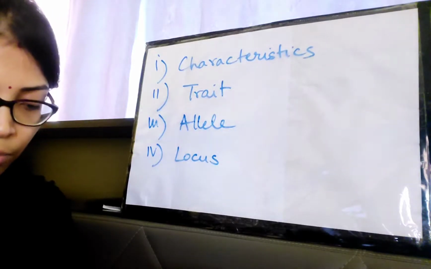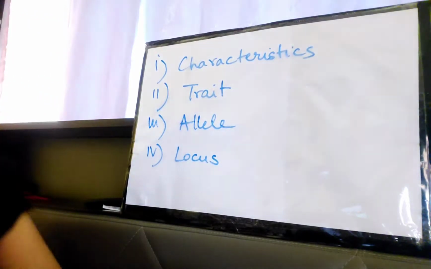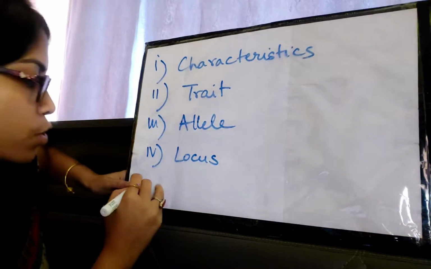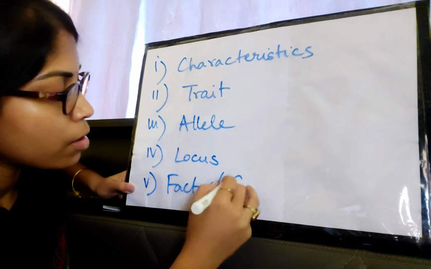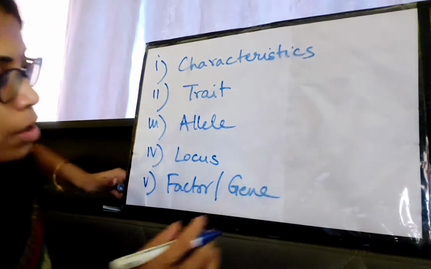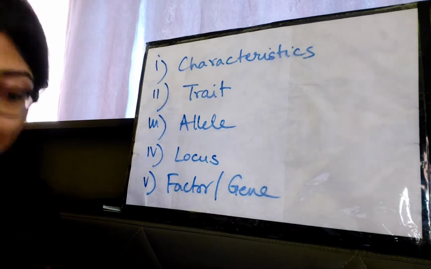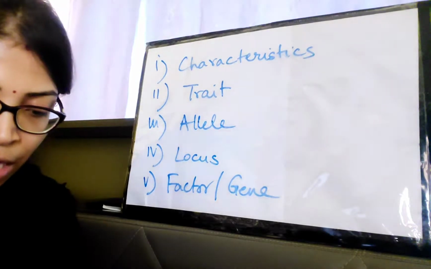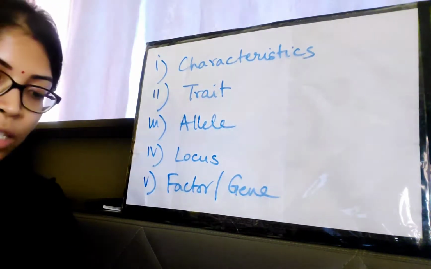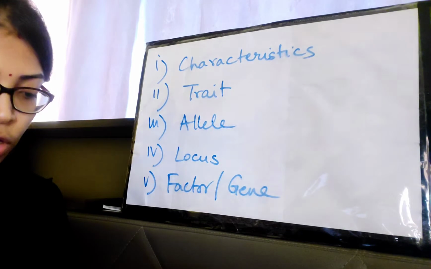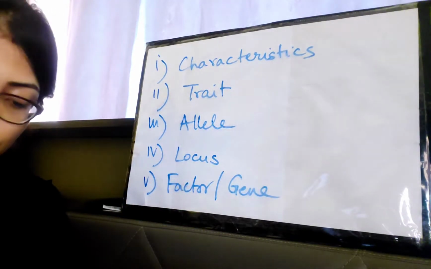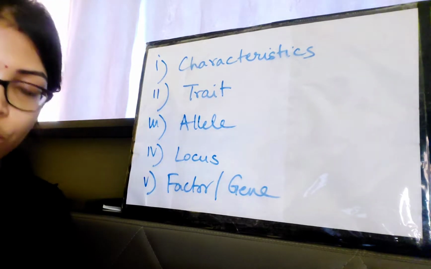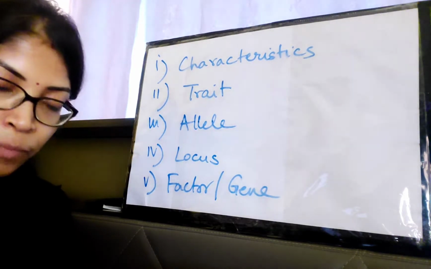Next term that we are going to talk about is the unit of inheritance, which is known as the factor or gene. Factor or gene is the unit of inheritance. Look into your book. Gene is a part of DNA located on a particular point, again locus, of a chromosome. What is its function? It functions as a hereditary unit.